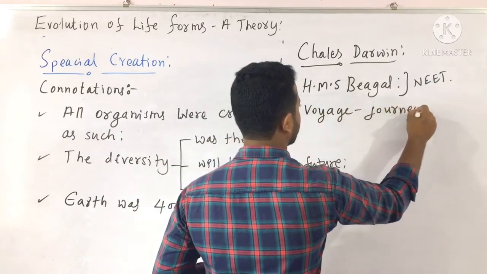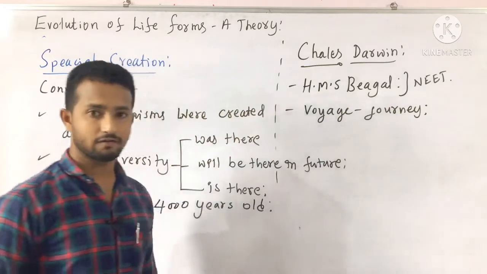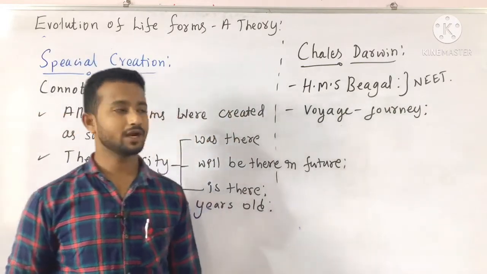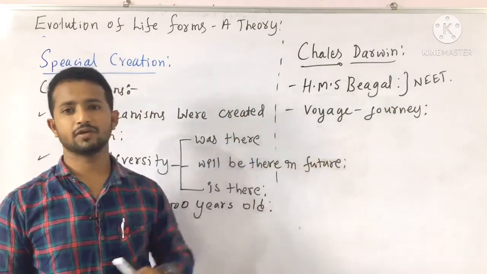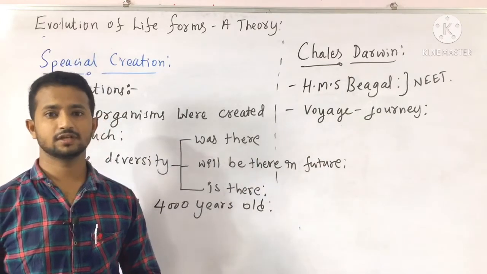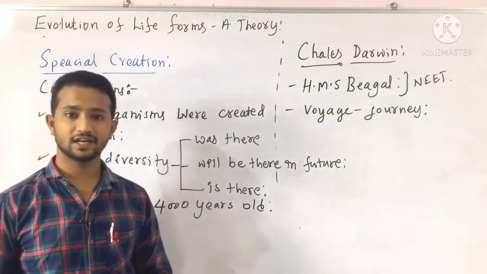The journey was over 5 years, and the year is very important. 5 years, probably from 1831 to 1836, he completes the complete journey.